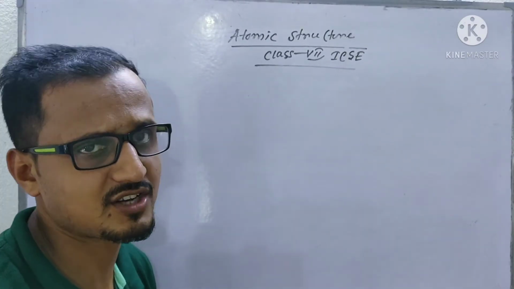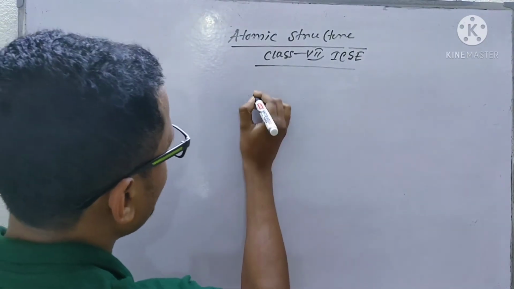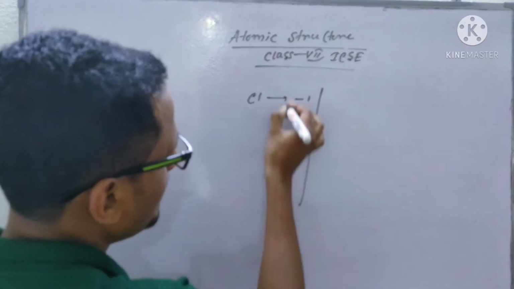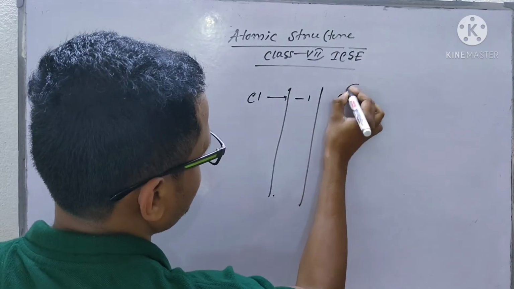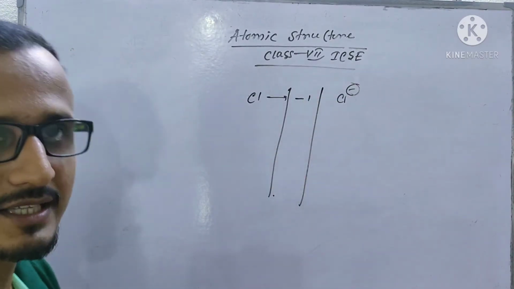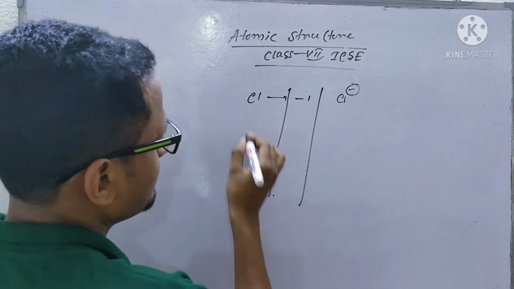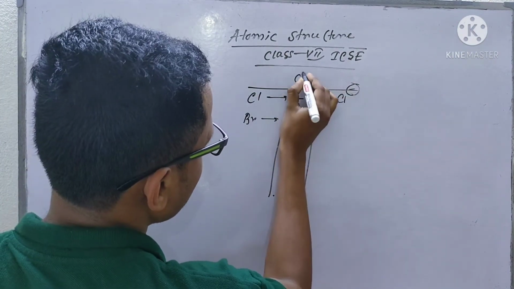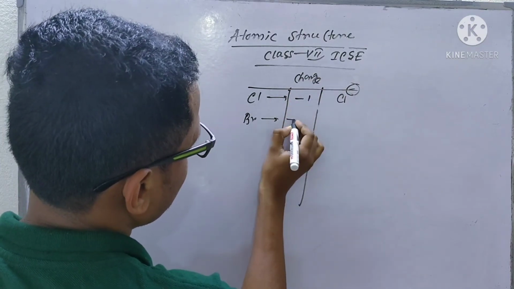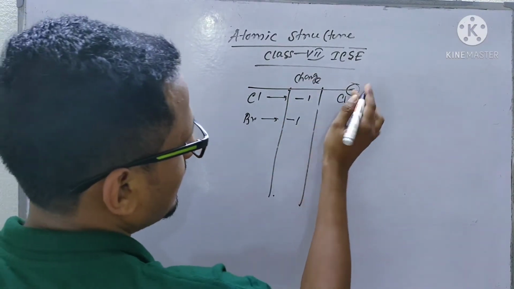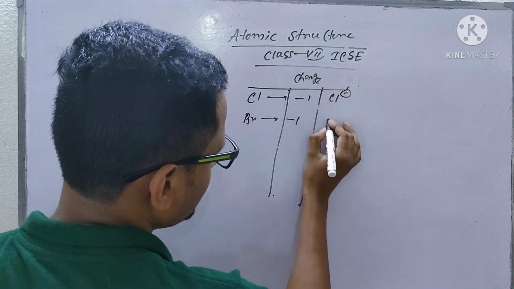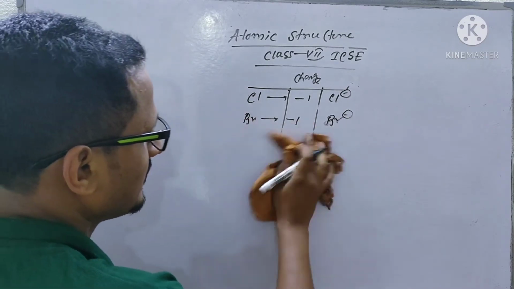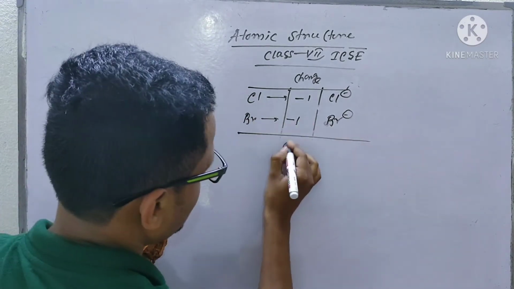Now I'll give some examples of non-metals, their valencies and their charges. Chlorine is a non-metal, its valency is -1, and it will form an ion which is Cl-. Bromine also has a charge of -1, and it will form an ion which is called Br-. Before writing this chart, I want to tell you about ions.